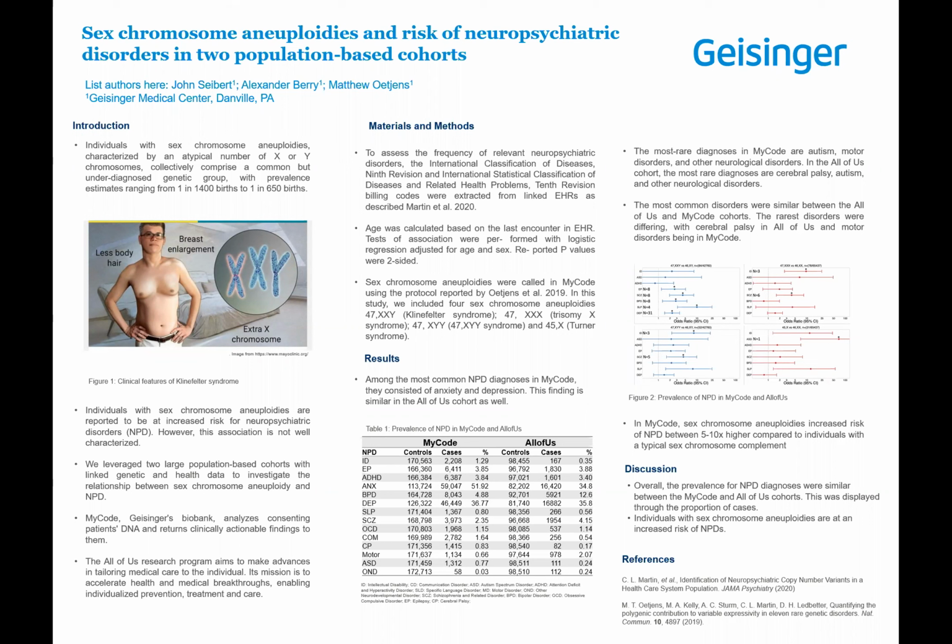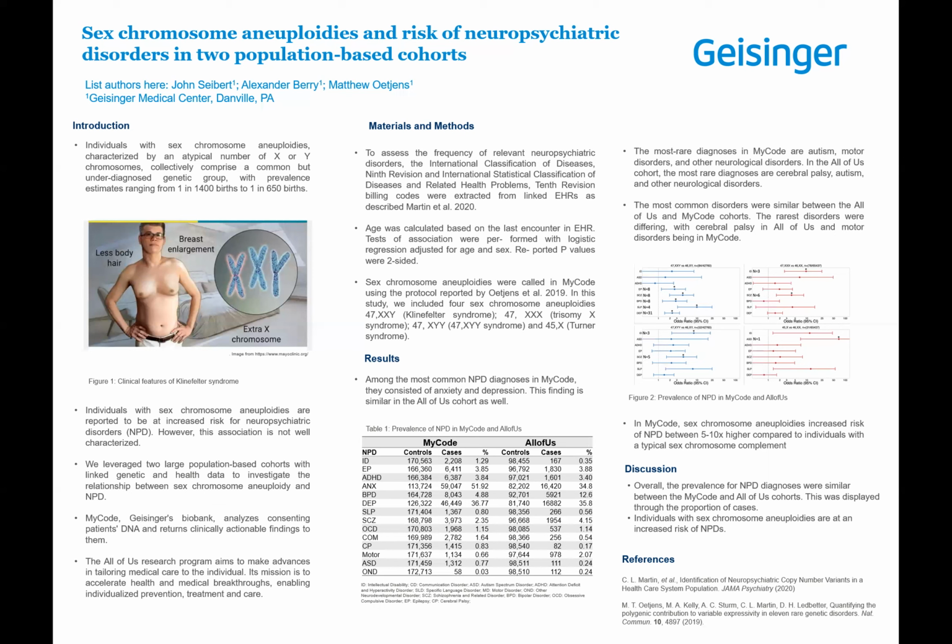two population-based cohorts. So to give us an introduction on this, individuals with sex chromosome aneuploidies are characterized by a different number of X or Y chromosomes. And so instead of the typical 46, they could have 45 or 47. And so this is an underdiagnosed group. And so in the attached figure, the Klinefelter syndrome is the most common one that is shown.